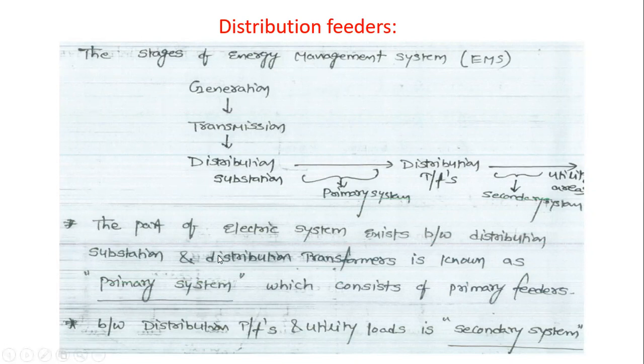The part of the electrical power system that exists between the distribution substations and the distribution transformers is known as the primary system, which consists of the primary feeders.